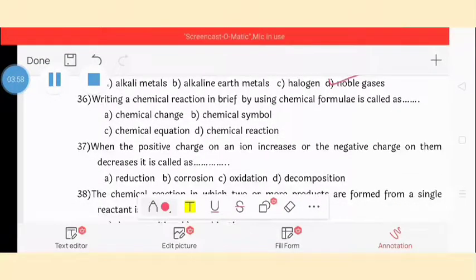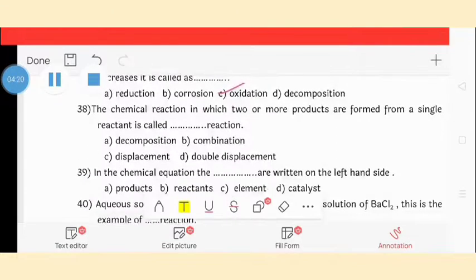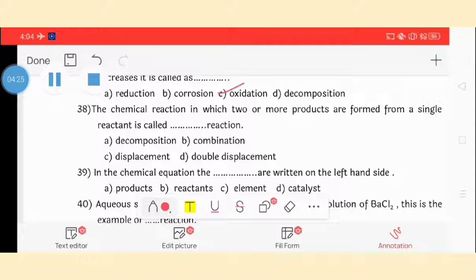Writing a chemical reaction in brief by using chemical formulas is called a chemical equation. Option C is correct. When the positive charge on an ion increases or the negative charge on it decreases, it is called oxidation. The chemical reaction in which two or more products are formed from a single reactant is called a dash reaction. So the answer is decomposition reaction.